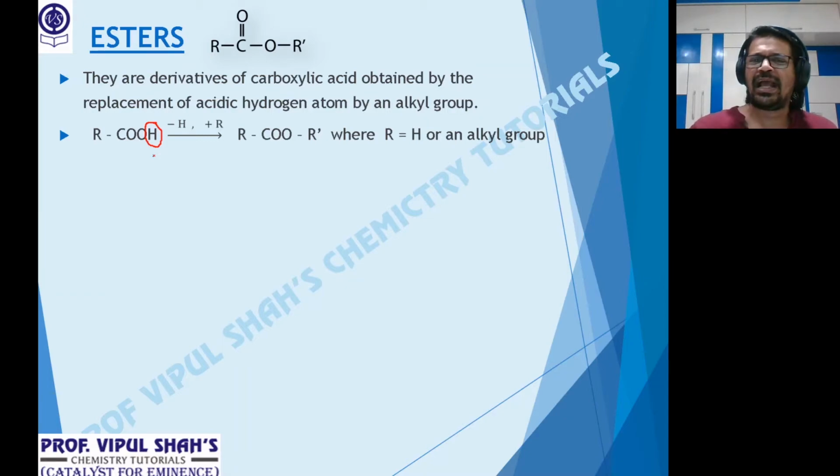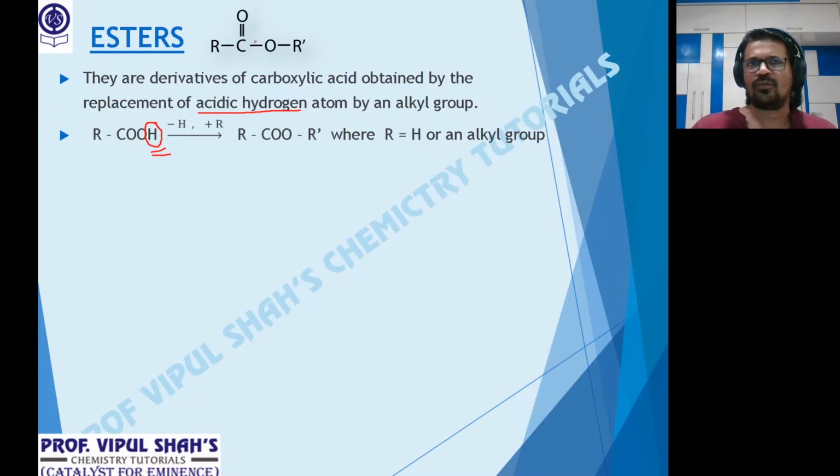So if you replace the acidic hydrogen, that's why it's written here minus H, by an alkyl group, that is R, then we get a new category of compounds, RCOOR', that's termed as esters. Understood, everybody? So look at that part. Derivatives of carboxylic acids obtained by the replacement of acidic hydrogen. Everybody clear what's acidic hydrogen? This H is the acidic hydrogen. That's replaced by an alkyl group.